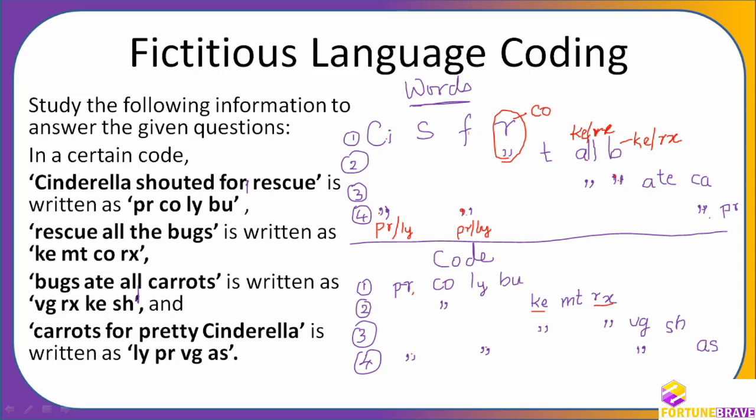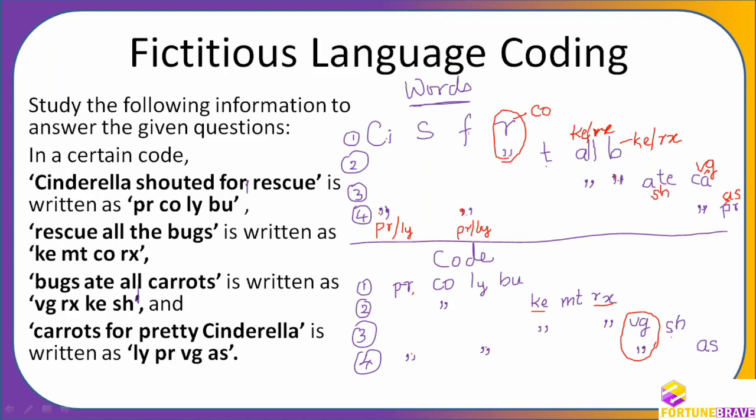Okay, next CA is repeated. CA means what? This is carrots. Carrots is repeated in third and fourth. VG is repeated in third and fourth. So I can say carrot code is VG. PR is only once. So you can say it is PR, that is pretty. Pretty's code is AS. You can surely say. What is the code for 8 here? 8 is coming only once here, and SH is coming only once. So 8 code can be SH.